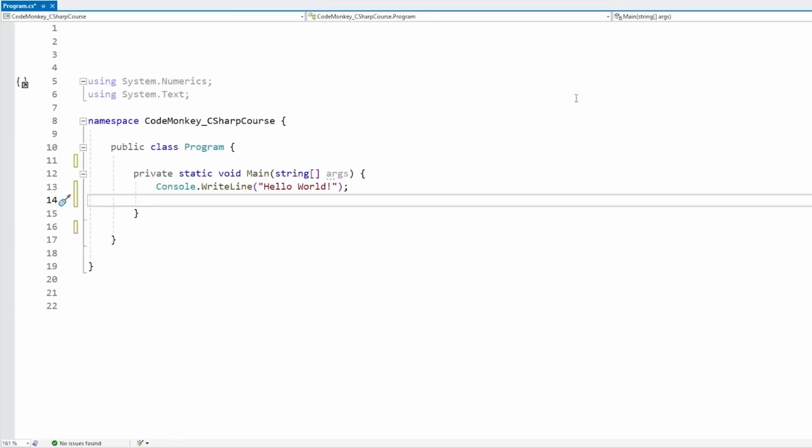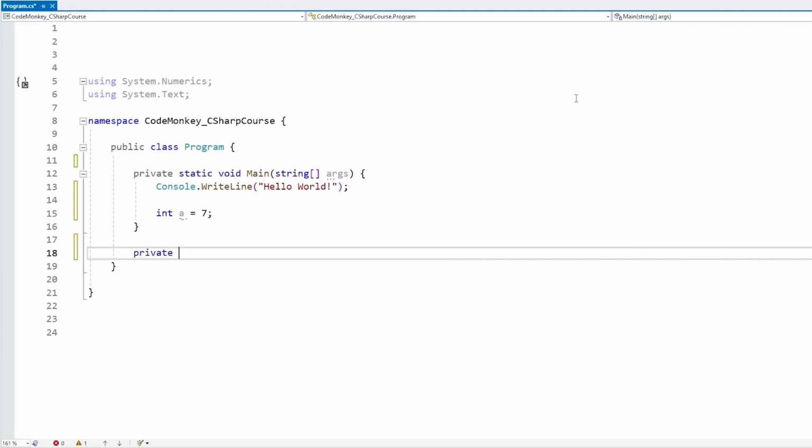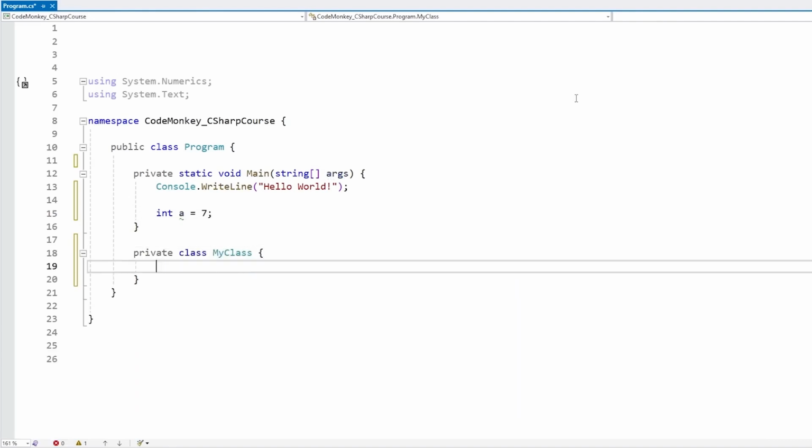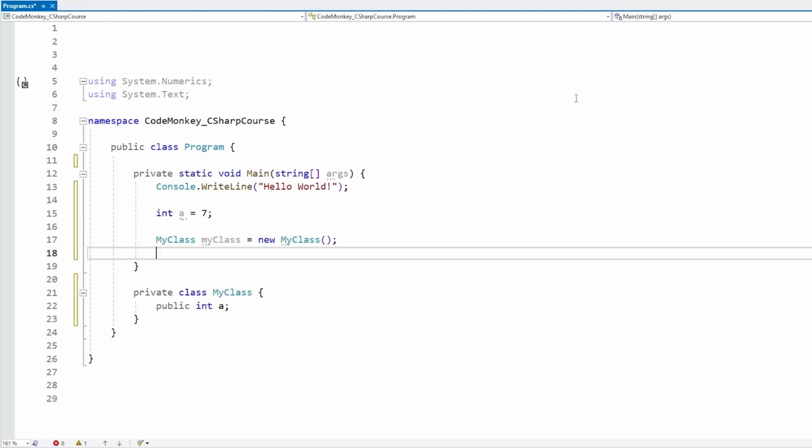So here let's see some code. First, let's define an int, which is a simple value type. Okay, very basic, just a variable named a that contains the value 7. But now let's make some kind of class which is going to work as a reference type. So here let's make a class, call it MyClass, and inside let's just expose an int a, okay? And now up here, let's create a new MyClass. So myClass equals a new MyClass, and then let's go inside that one and set the a to some kind of value, let's say 7.